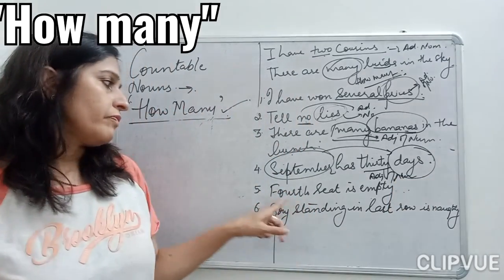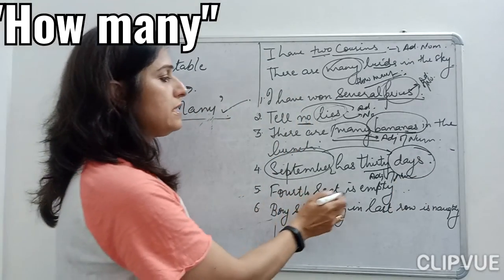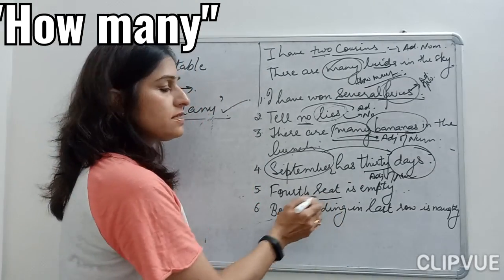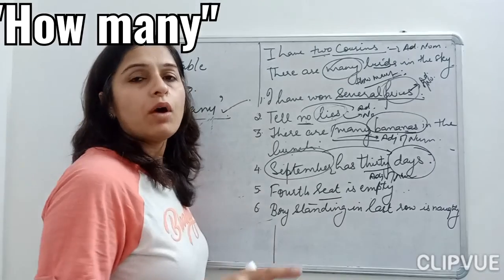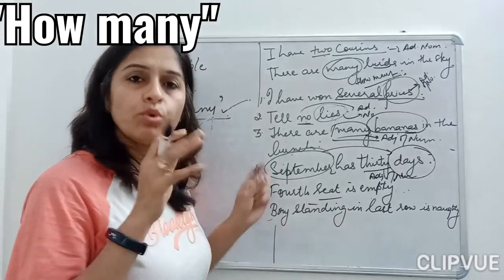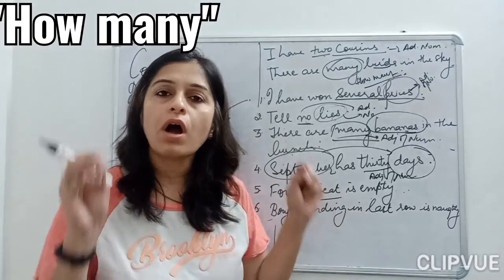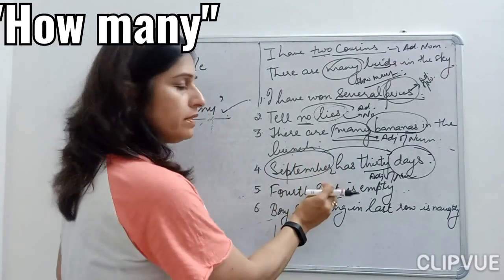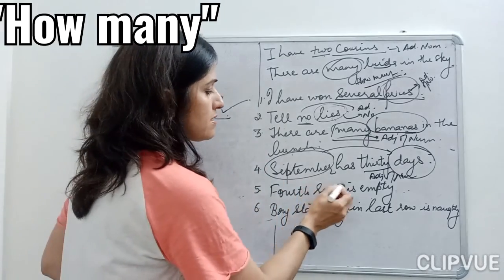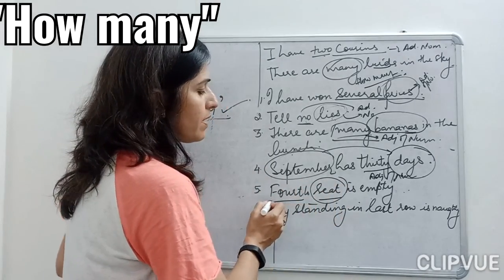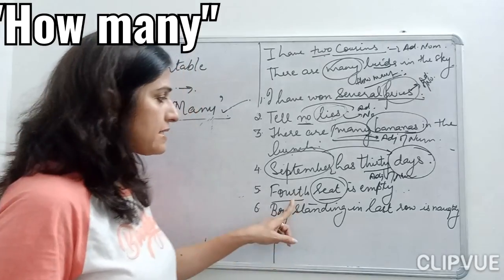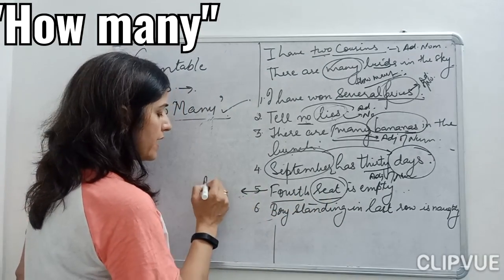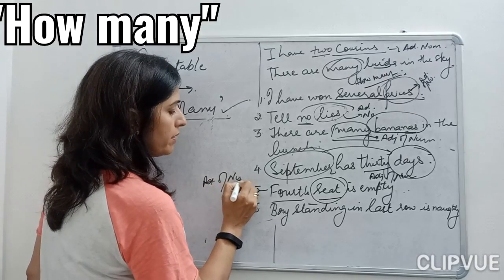Okay, next, the fourth seat is empty. Now, here seat is my noun, children. Okay? Now, which seat is empty? Here, though you are not getting an answer to how many seats are empty, if you read the sentence, you will understand that this is my noun and this is my ordinal number that is describing my noun seat. So, this becomes my adjective of number.